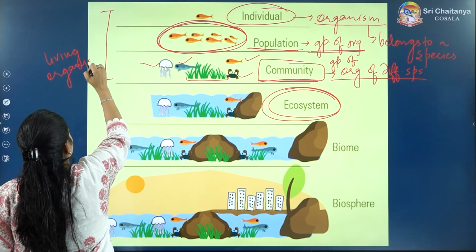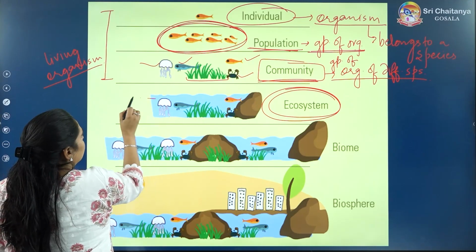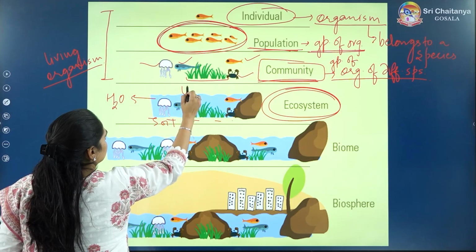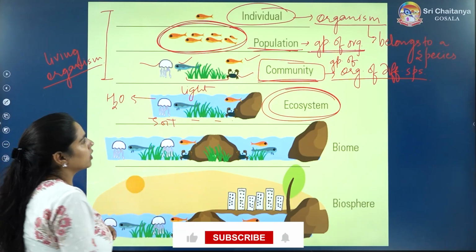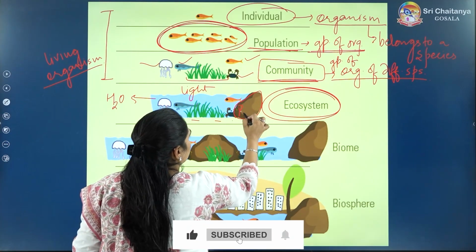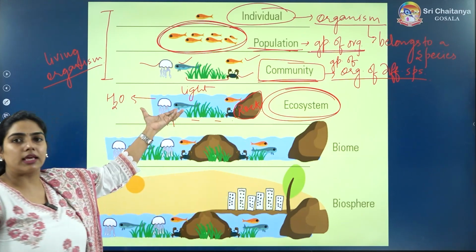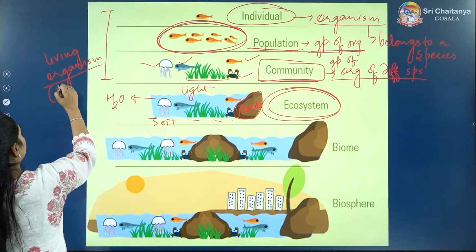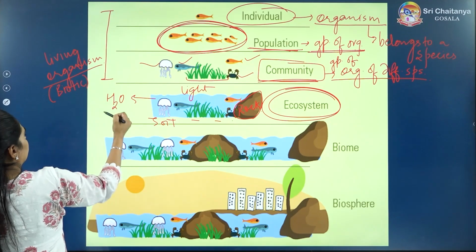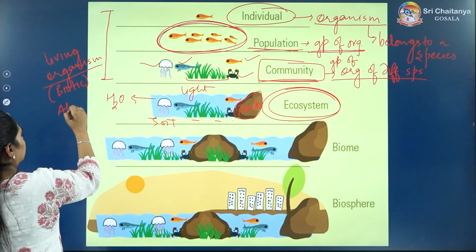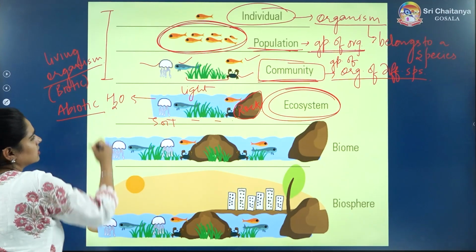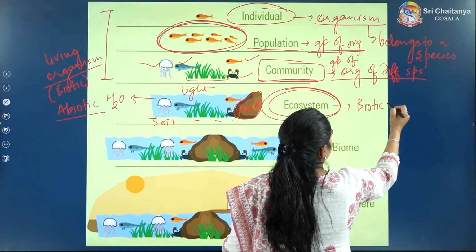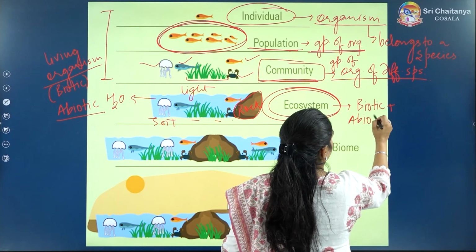Only the living organisms. But here, you can see water also. You can see soil also. You can see light also. Light will also be there. Okay, you can see a rock also. This is a rock. So all these are non-living things, right? The abiotic factors. Living organisms or living things are biotic, whereas the other things are abiotic. So in an ecosystem, there will be both the components, the biotic components as well as the abiotic components.